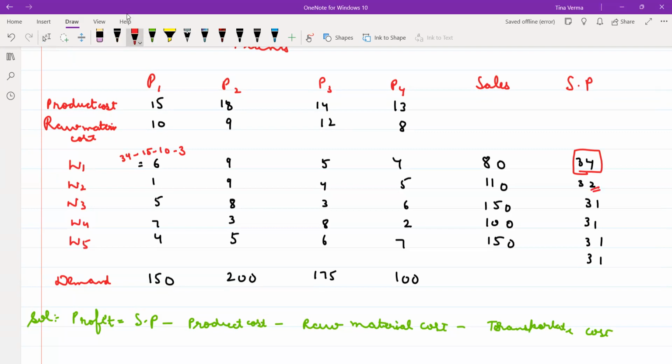Here the selling price is 32 minus production cost minus raw material cost minus transportation cost, and it is coming out to be 6. Is it clear? Yes or no? How am I calculating? So this you have calculated. I am changing in this.